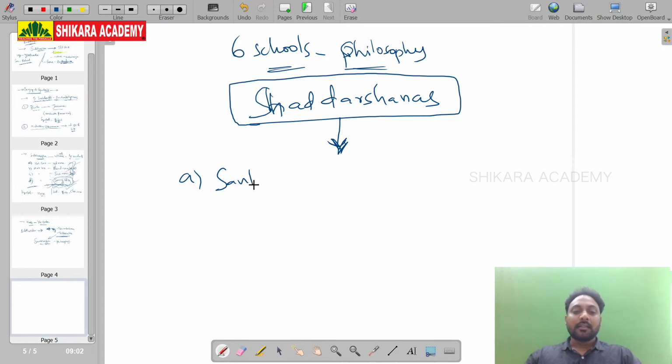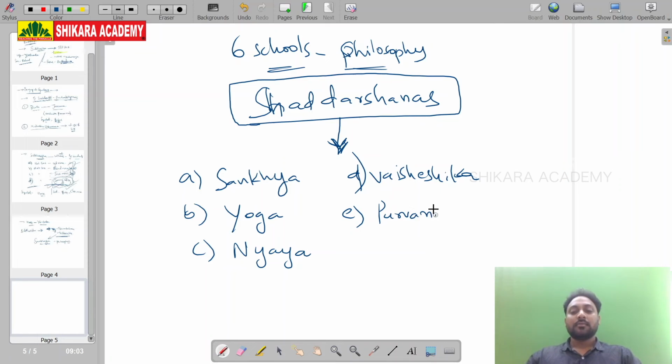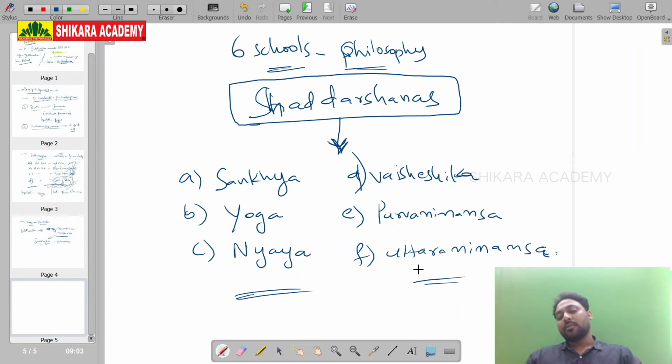Sankhya, Yoga, Nyaya, Vaisheshika, Purva Mimamsa, Uttara Mimamsa. These are the six schools of philosophy which are called the Shad Darshanas.